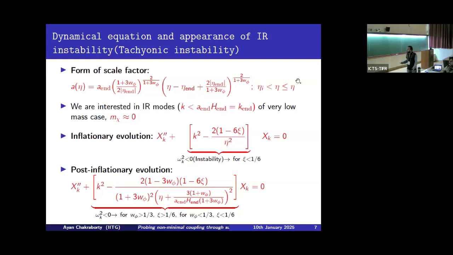When omega phi greater than 1/3, xi greater than 1/6, and when omega phi less than 1/3, xi less than 1/6 will be responsible for the appearance of instability in the system. So there is a constant interplay between these two parameters, omega phi and xi, by which the appearance of instability in the system is decided. And this particular feature would be extremely interesting while studying the dynamics of the scalar field, what we shall see soon as I proceed along.